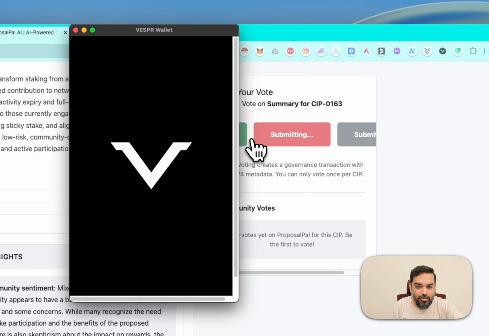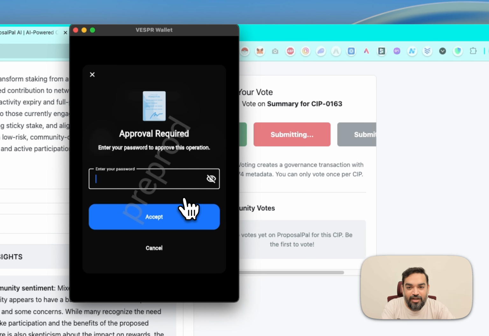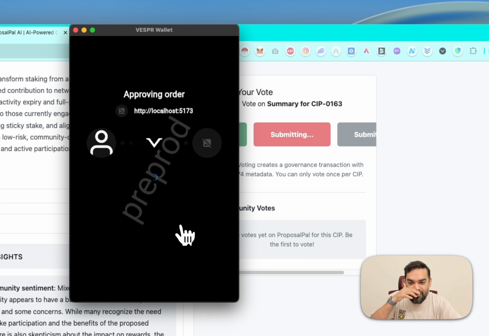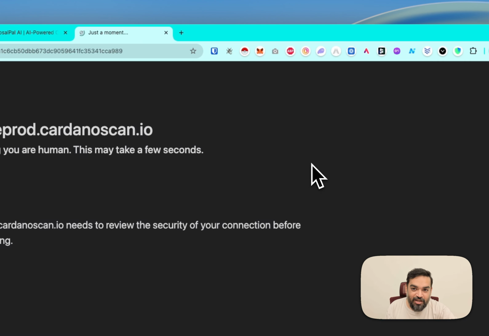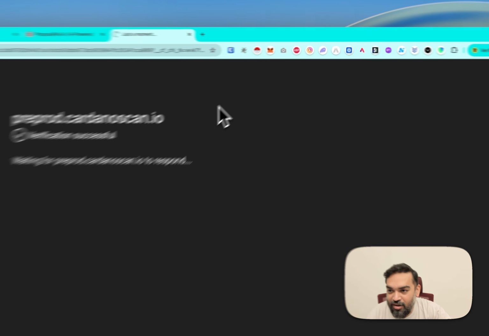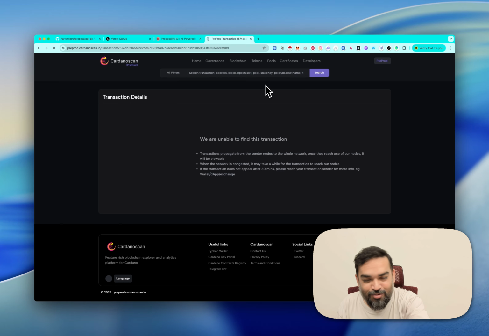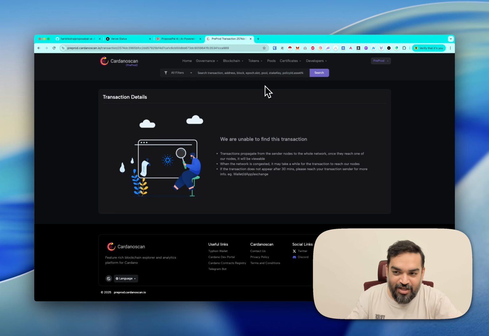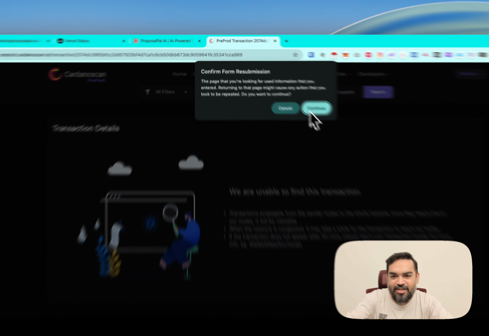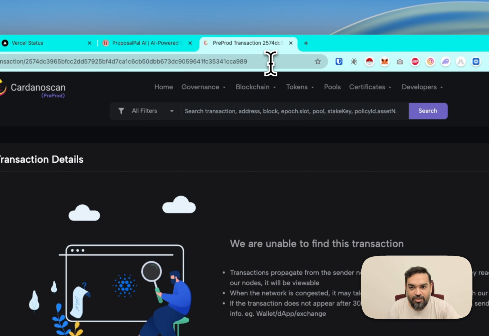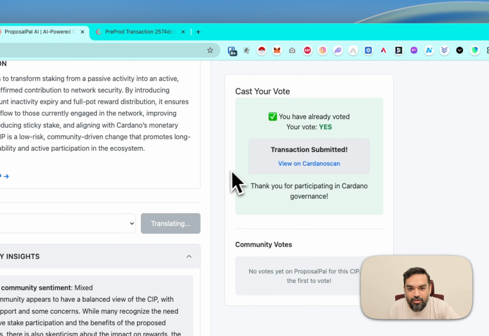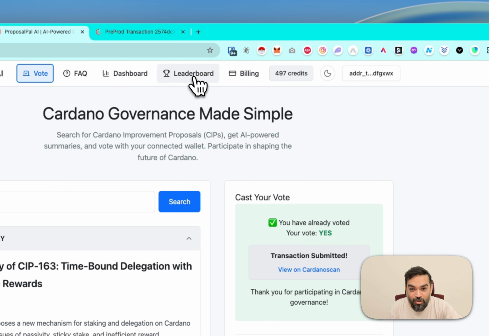I like this proposal, and as you can see, it is asking me to input my password so that this can be minted on chain. As you can see, this is minted on chain. If I click on view on Cardano Scan, this loads up Cardano Scan. I've seen that this takes a few minutes before it starts working, but that's where the details will start showing up. We'll probably get to it at the end of the video. But yeah, that's a reward, and then there is a leaderboard.